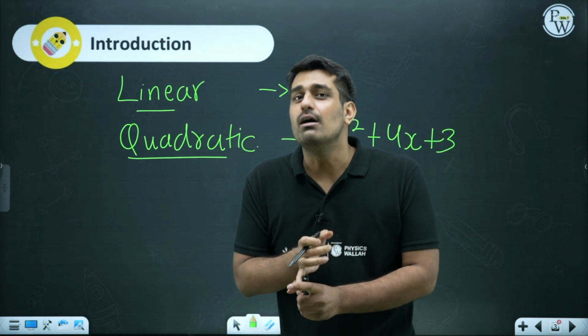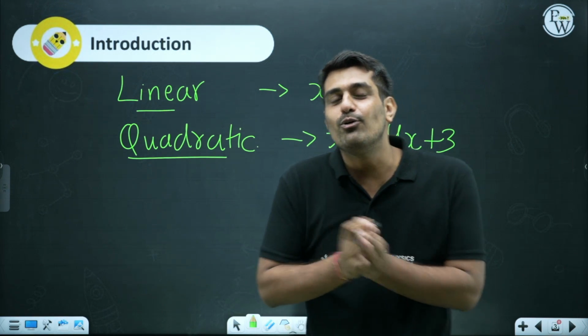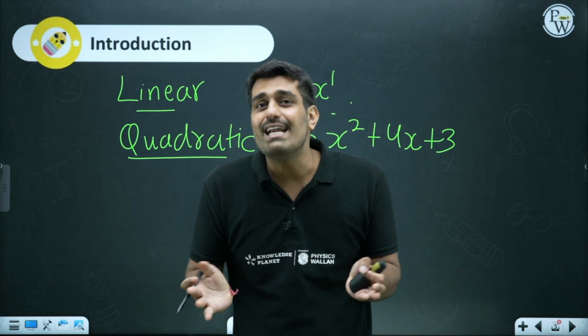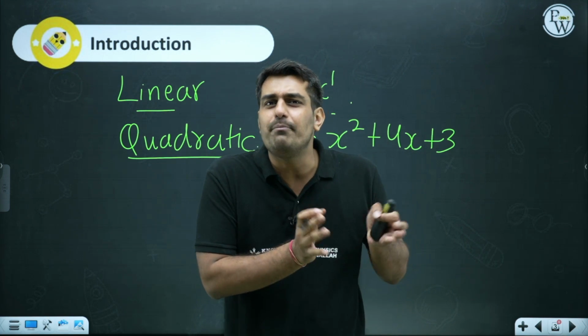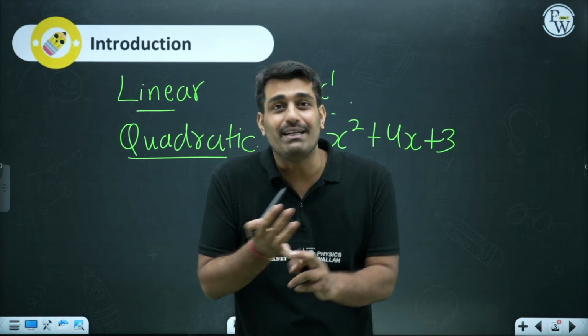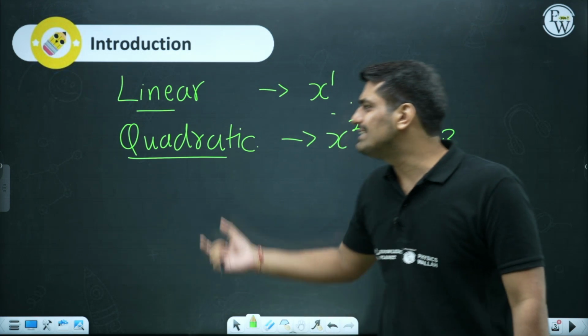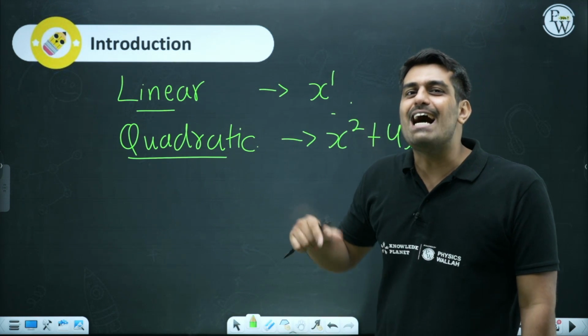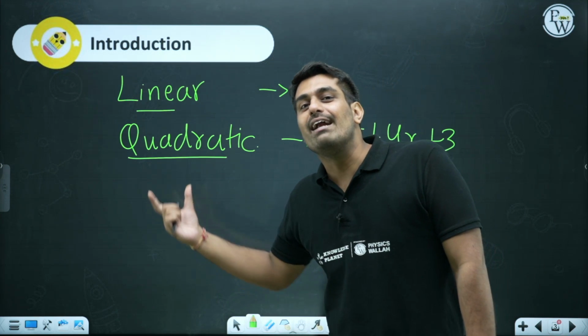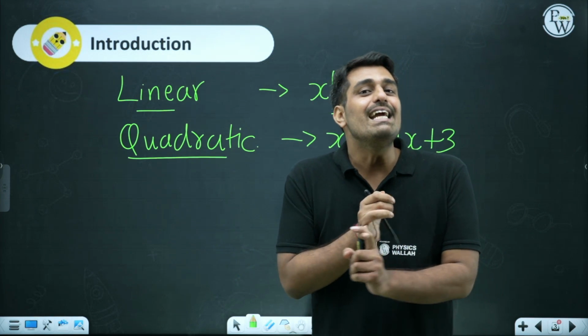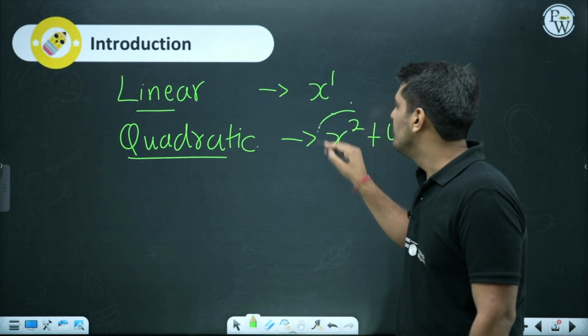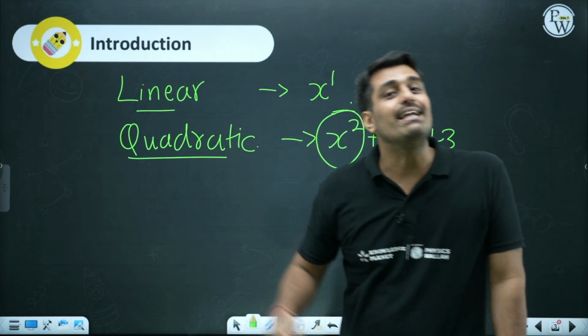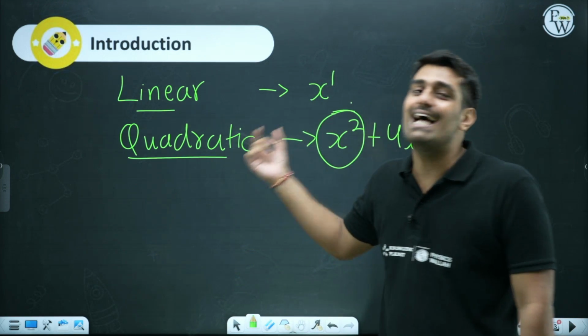If you remember quadrilateral, I hope everyone knows quadrilateral, a polygon having 4 sides, and quad basically means 4. So why are we calling this quadratic? This comes from a Latin word quadratum, where we basically have x squared, and that is the reason it is called quadratic.